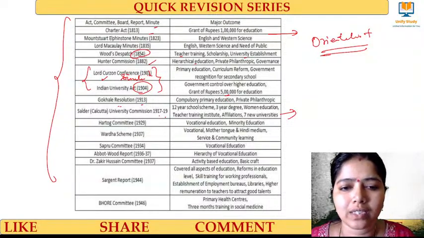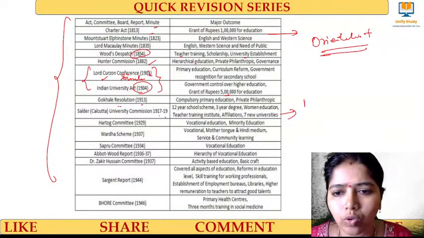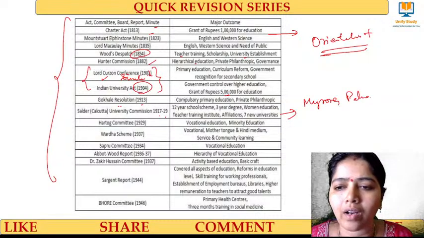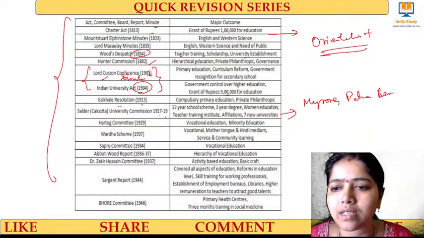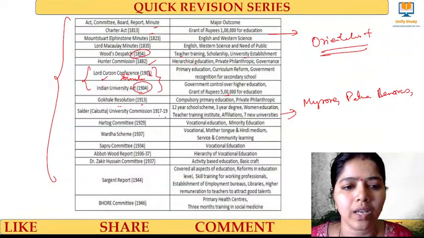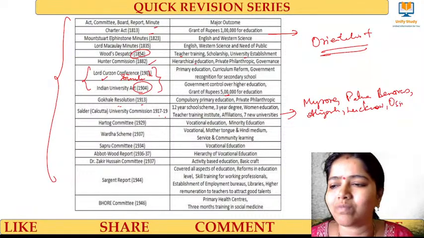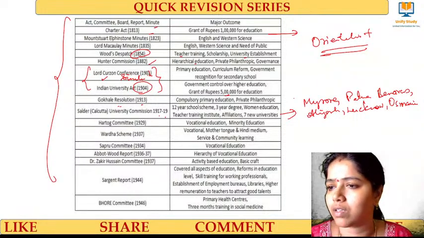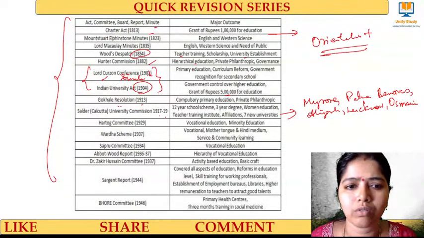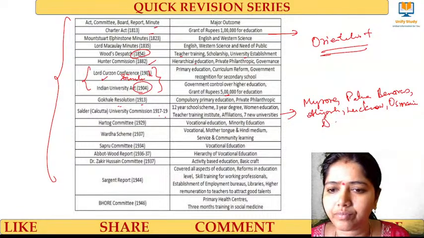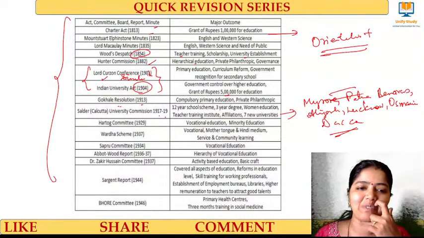I'll give you the universities. Universities like Mysore, Patna, not Delhi, Patna, Benares University, Aligarh University, Lucknow University, Osmania, and Dhaka. These are the 7 universities built out of the Sadler Commission.